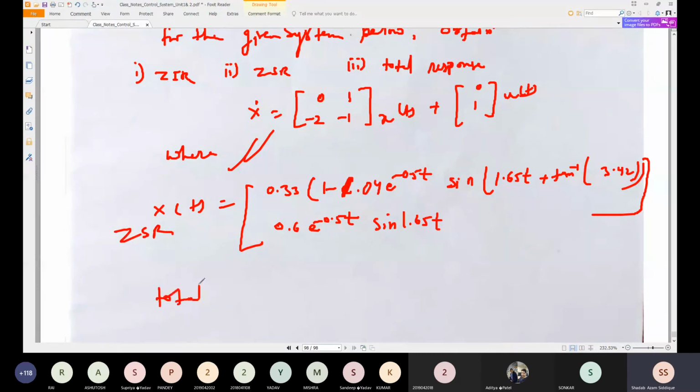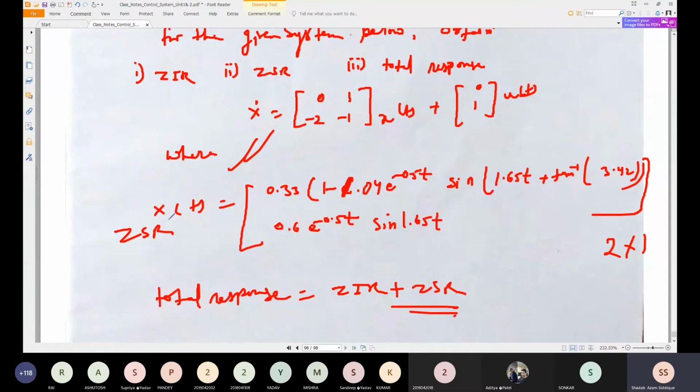If you want to find the total response, because we have calculated in Laplace, we directly use zero input response plus zero state response. Directly we can write and we can solve this zero input response and zero state response. See, in the total response we have a 2 cross 1 matrix, so we'll get for x1 and x2 both zero state response and zero input response.